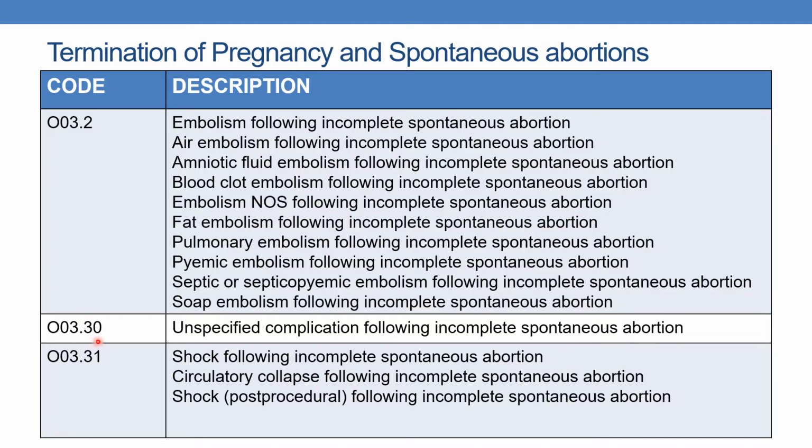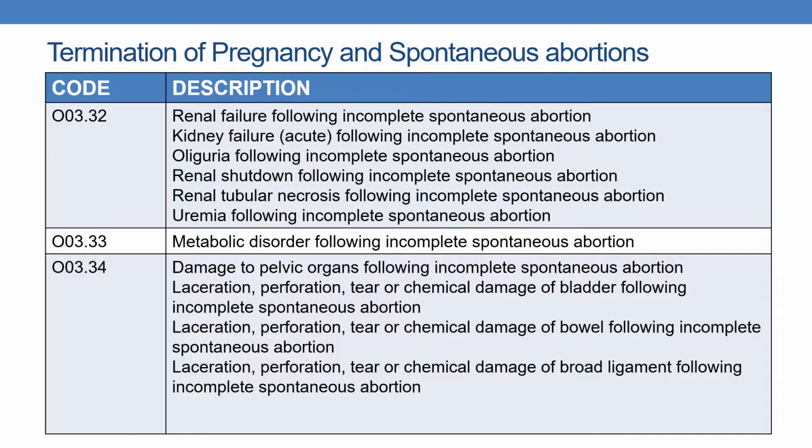Next, O03.30 indicates unspecified complication following incomplete spontaneous abortion. And O03.31 indicates shock following incomplete spontaneous abortion, or circulatory collapse following incomplete spontaneous abortion, or shock post-procedural following incomplete spontaneous abortion. The next code is O03.32, renal failure following incomplete spontaneous abortion.